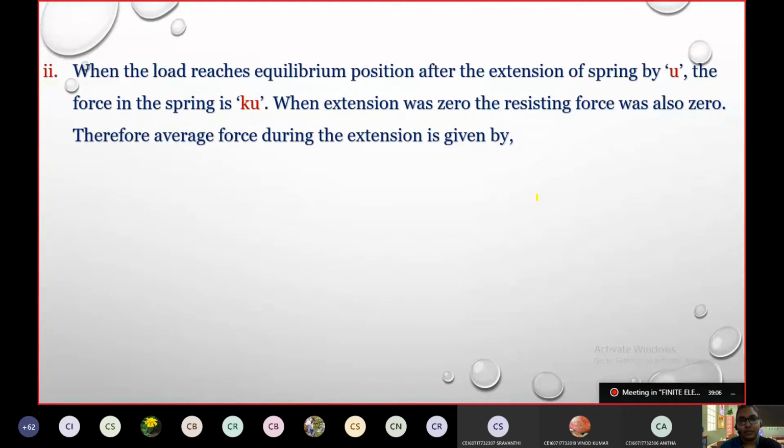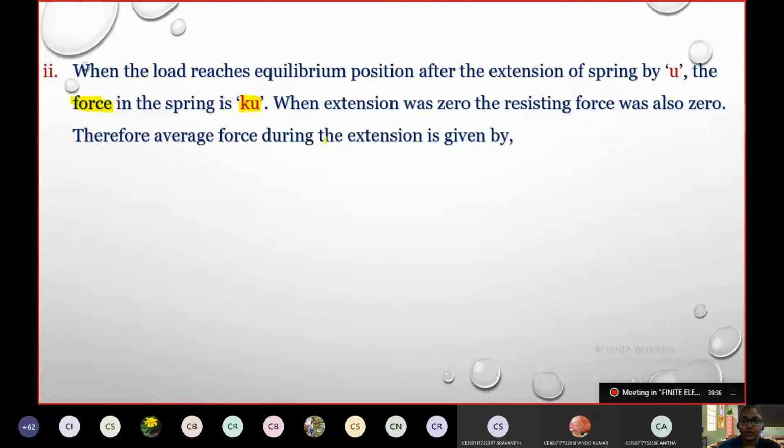There will be a point where it reaches the equilibrium condition after a certain extension. For that, the force in the spring becomes Ku. F is equal to stiffness into displacement, F is equal to K into delta. That is the equation we are trying to see here.